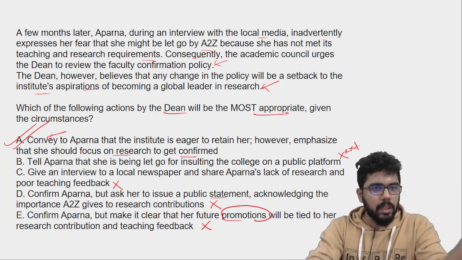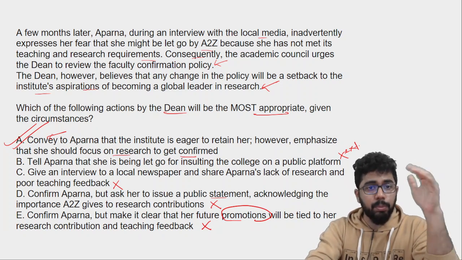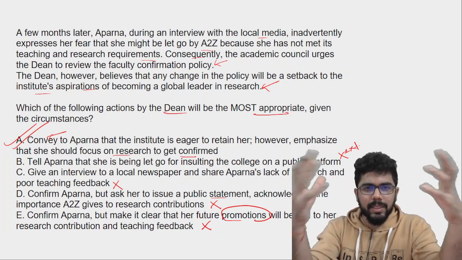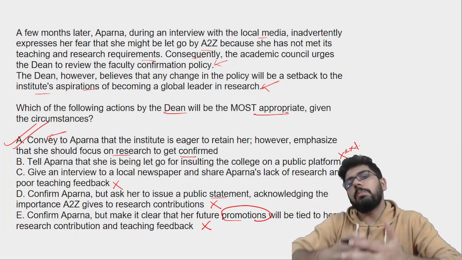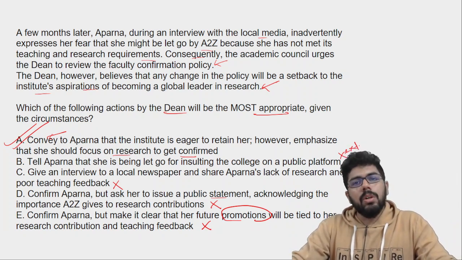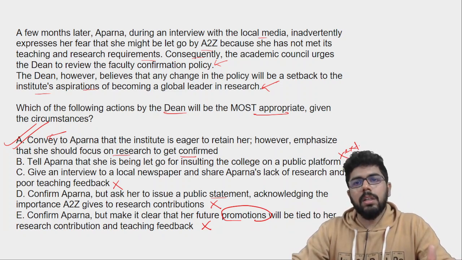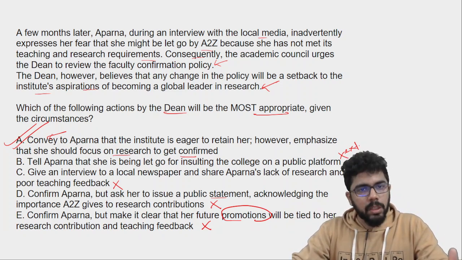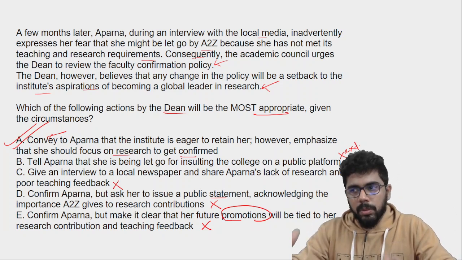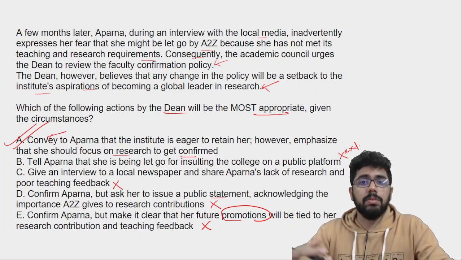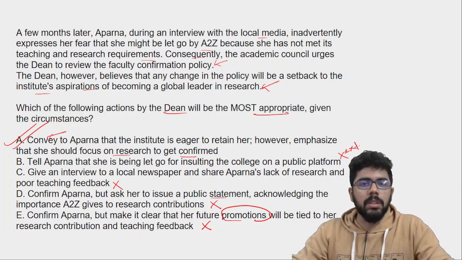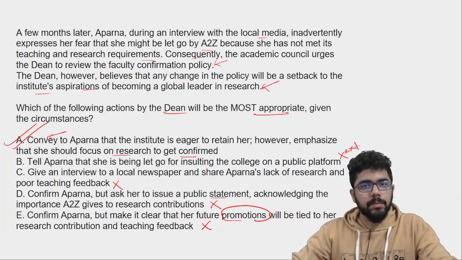This is how the questions are, and this is how you should approach. Think like a leader. Put yourself in the situation. Enjoy solving these questions. Okay, you will definitely find these questions very exciting. Because once you do your MBA and join a job, every day is going to be a decision-making challenge for you. So you should put these values in your mind and try and think about everyone when you are making a decision. जैसे यहाँ पे डीन के पॉइंट ऑफ व्यू से सोचे तो Dean has to think about Aparna, Dean has to think about the policies, Dean has to think about other new faculties, Dean has to think about the reputation of the college, the council and everyone, public emotion and sentiment. उसको लेके ही उसको decision लेना है. Correct?